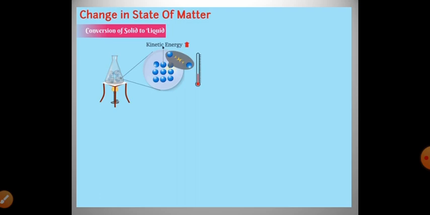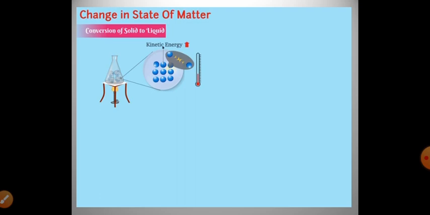The particles get kinetic energy. On increasing the temperature of a solid, the kinetic energy of the particles increases. Due to the increase in kinetic energy, the particles start vibrating faster, and the energy supplied by the heat overcomes the force of attraction between the particles.